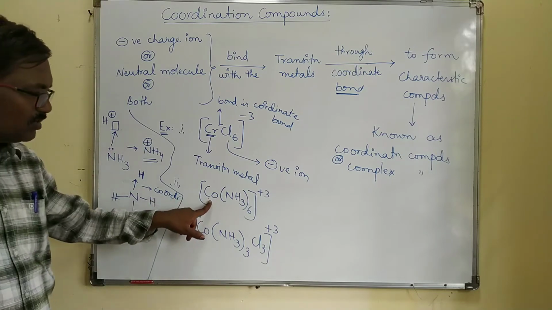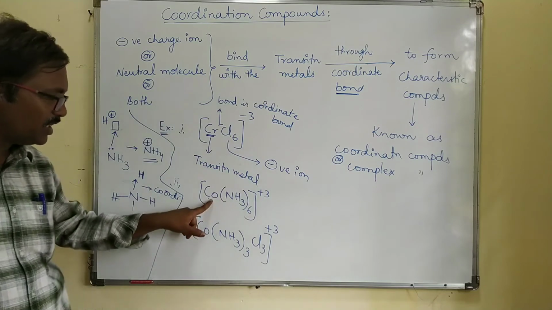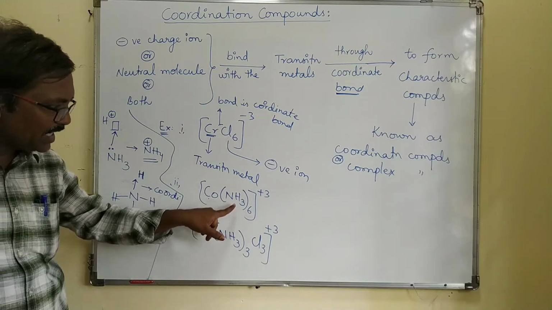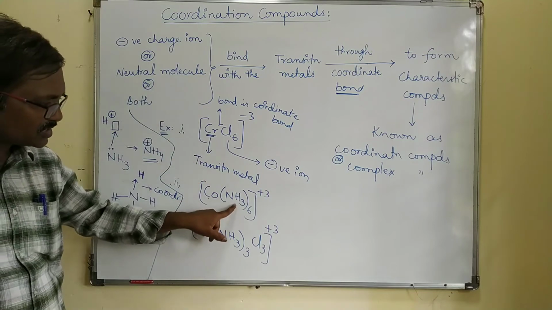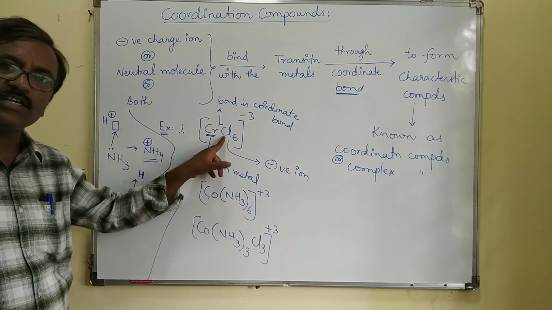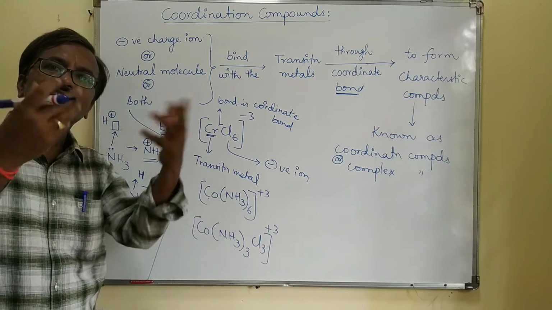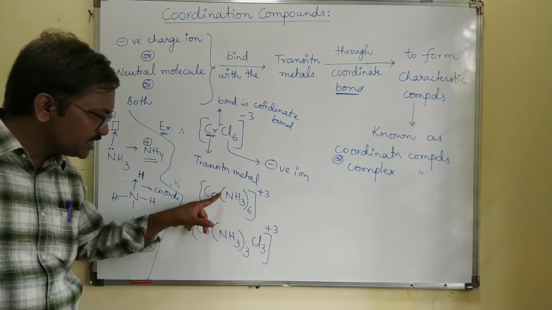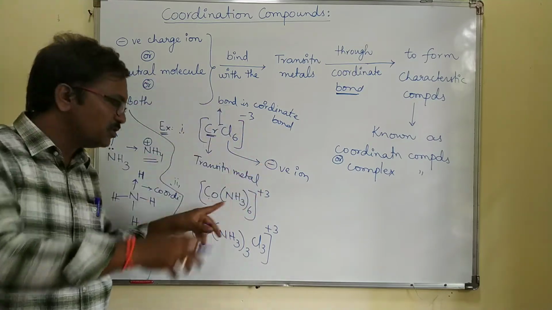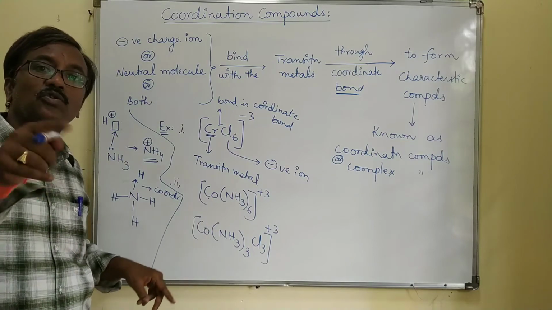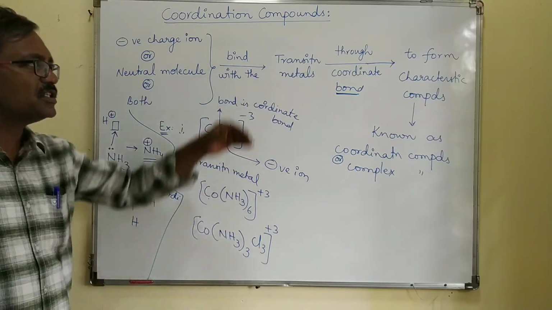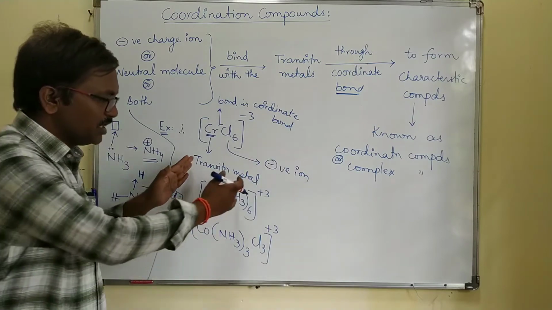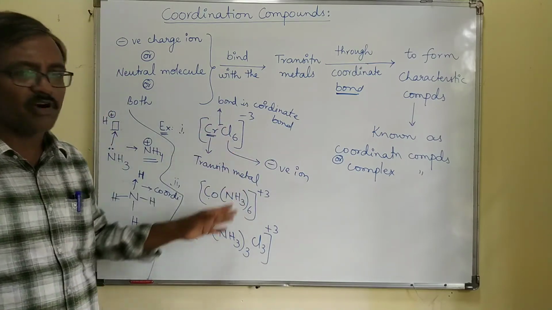In this one also, the transition metal has vacant orbitals. Negative charged ions or neutral molecules are electron-excess species that donate electron pairs to the transition metal through coordinate bond. Due to the formation of coordinate bonds, a special type of compound forms.